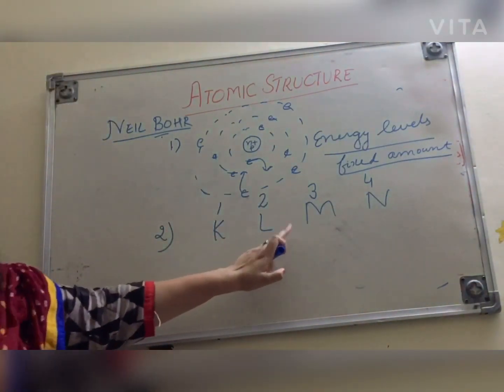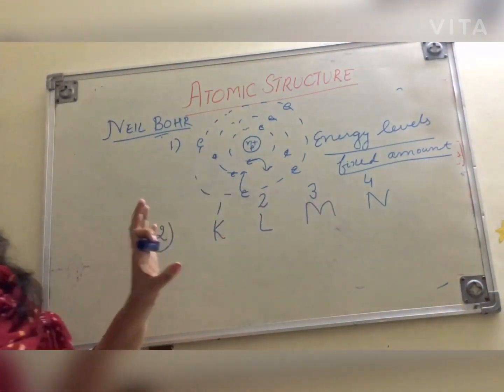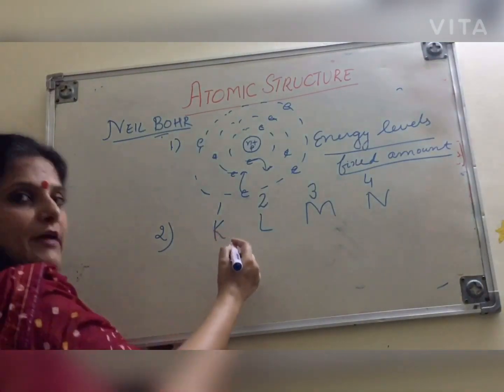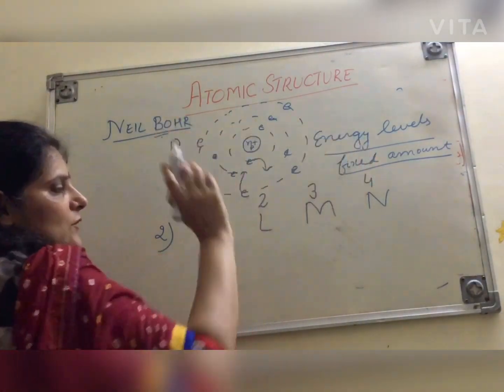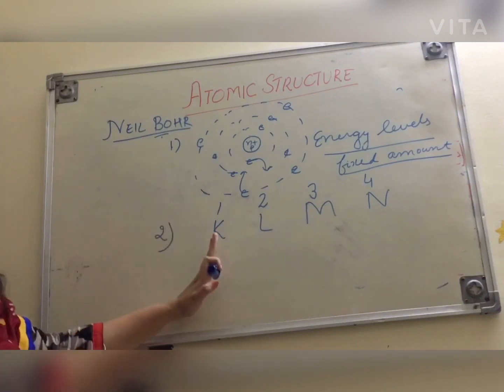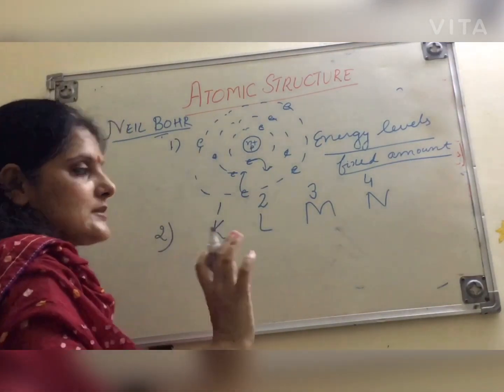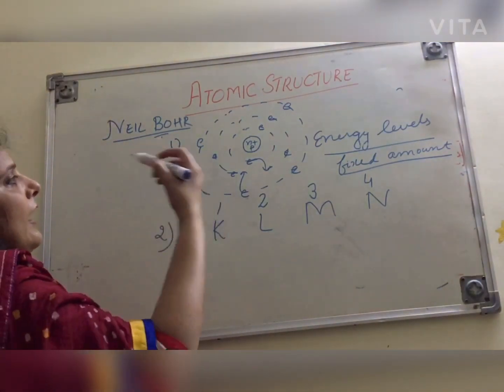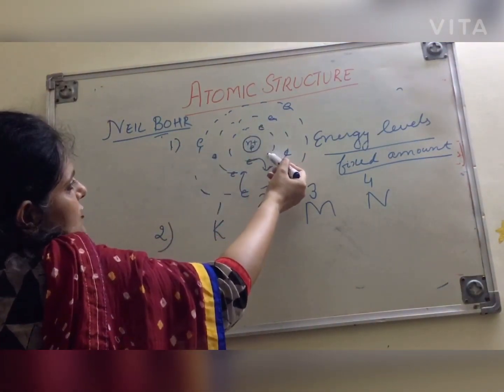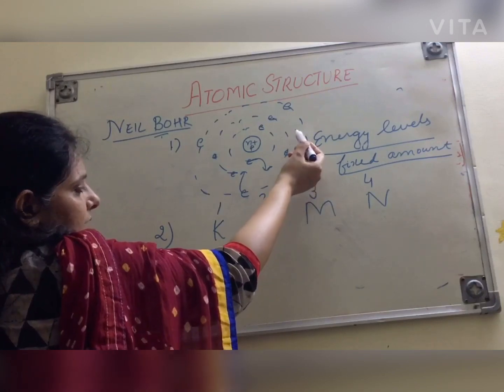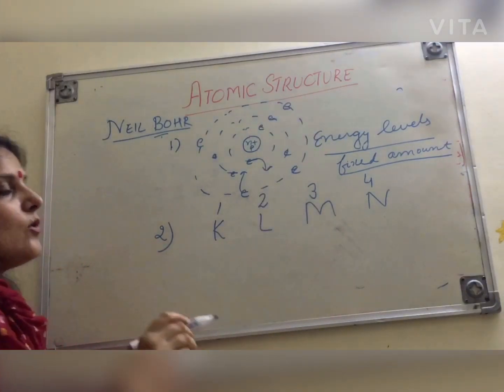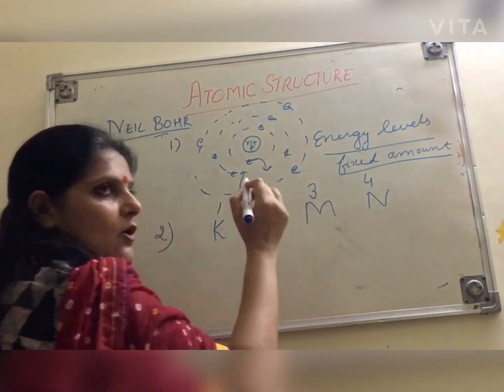Each shell is associated with a fixed amount of energy. That's why they are known as energy levels. Each shell can accommodate a fixed number of electrons. It's not like I want to put 8 electrons in the first shell, then 2 in the second, 6 in the third. No. Each shell has a fixed number of electrons.